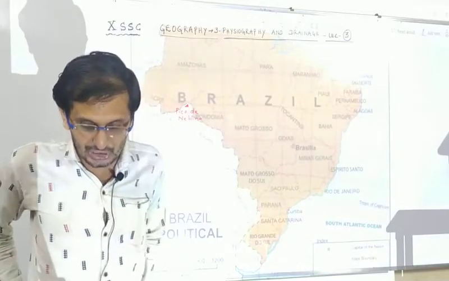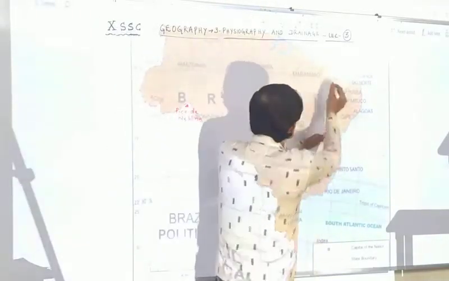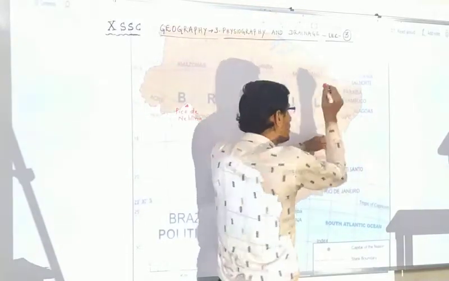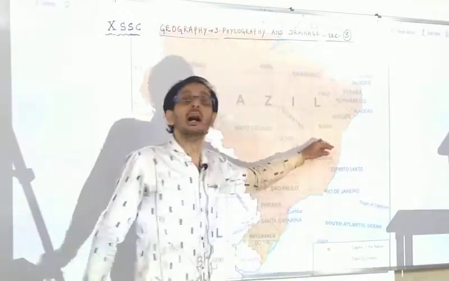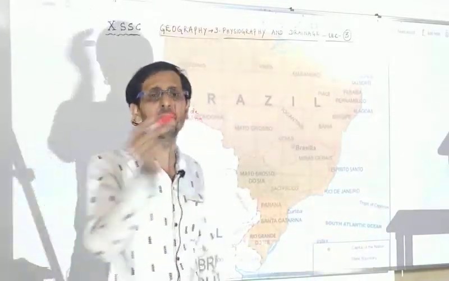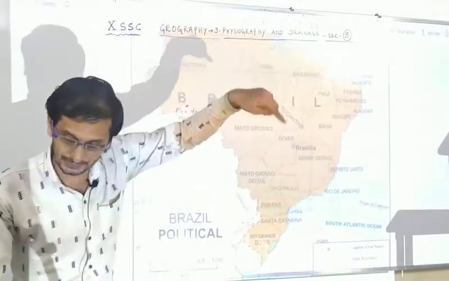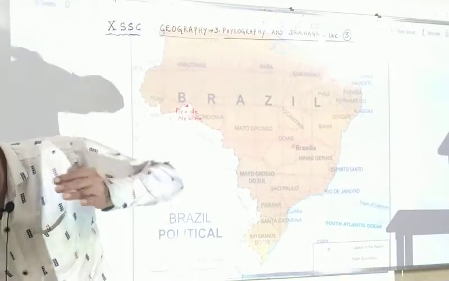Okay. So the region to the north of this area is called the drought quadrilateral. You can see the region to the north. This is known as the drought quadrilateral, but mostly in this region it is also the Caatinga. You can clearly see it in the map. Refer to page number 15 and you can see the Caatinga region and some part of the São Francisco river.